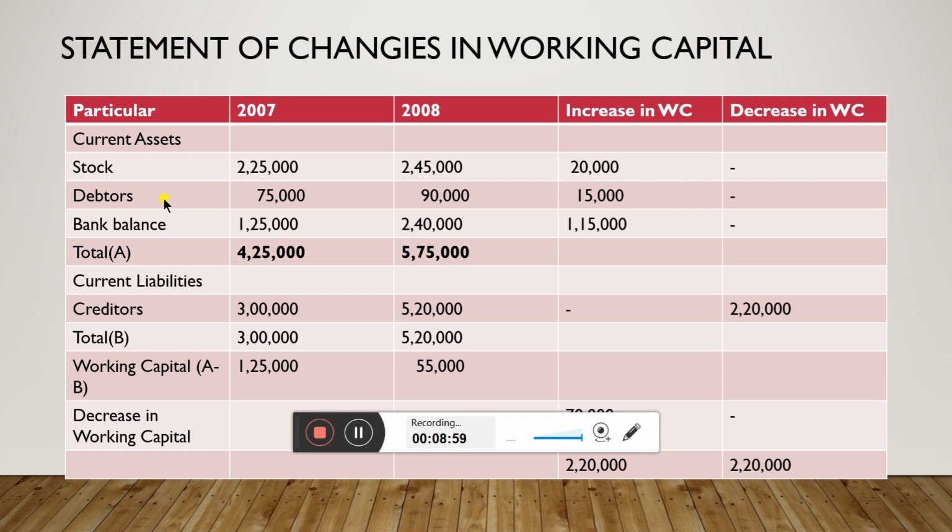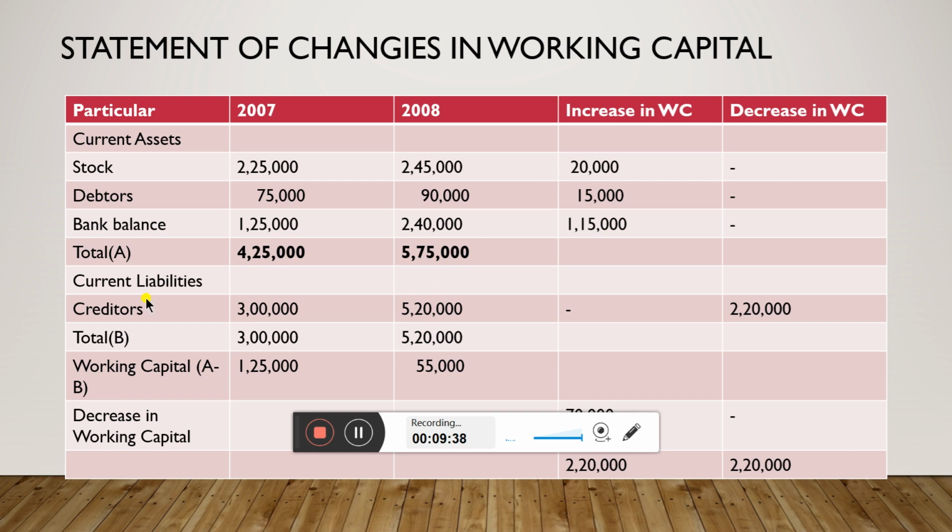Go to the next item, debtors. In 2007 75,000, in 2008 90,000. There is an increase of rupees 15,000. Write down 15,000 in the increase in working capital column. Bank balance, it has been increased from 1,25,000 to 2,40,000. Increase of rupees 1,15,000. Write down in the increase in working capital column. Total them: 2007 4,25,000, 2008 5,75,000.